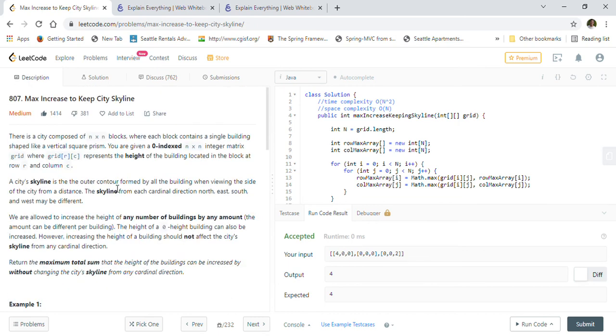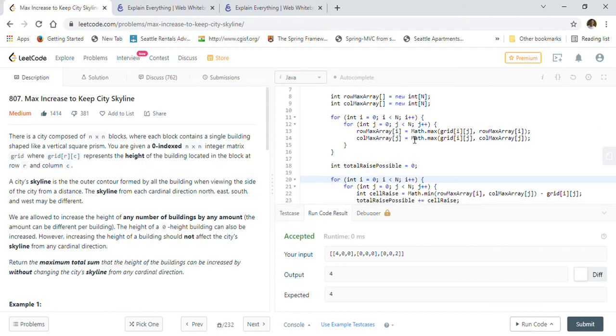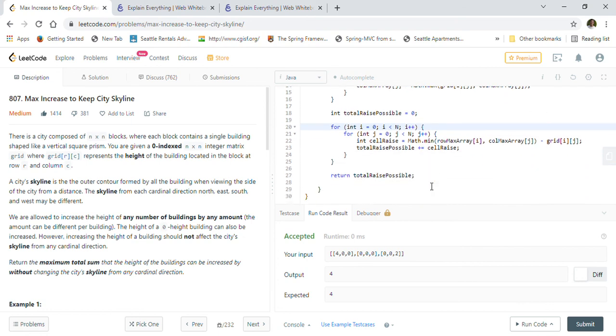We just calculated the row max array and the column max array, and we used them to find out if any total raise is possible and how much the total raise will be. We went through all the cells to calculate the total raise. Here we found a cell raise for each cell and added it into the total raise, to find out the total raise.